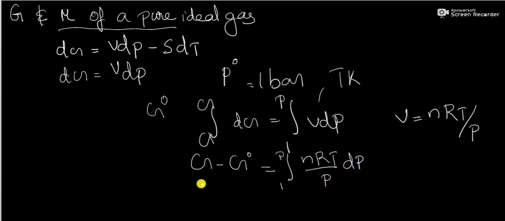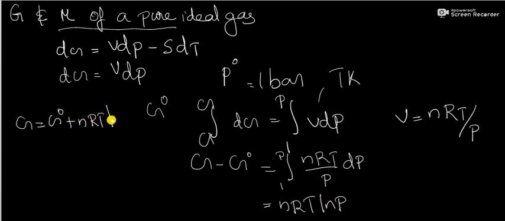Or we can write G minus G0 equal to nRT ln P, since nRT is a constant and integrating 1 by P dP we get ln P. Or G is equal to G0 plus nRT ln P. So this equation shows the relationship between Gibbs free energy and Gibbs free energy at standard pressure for an ideal gas.